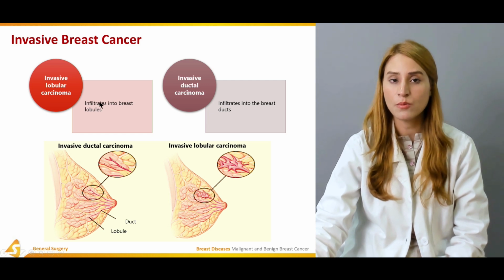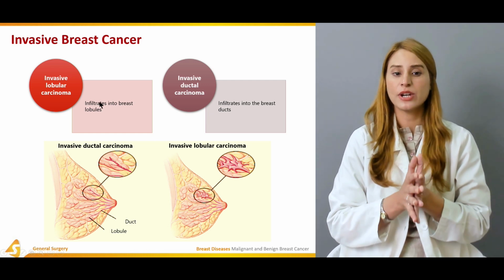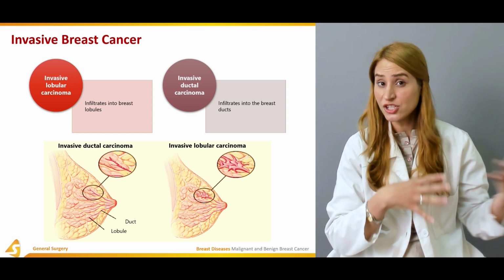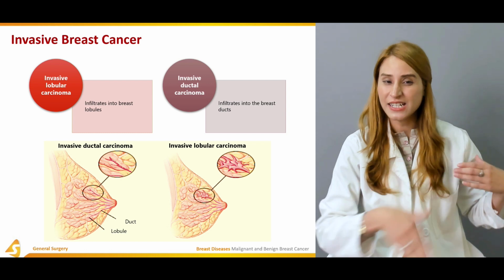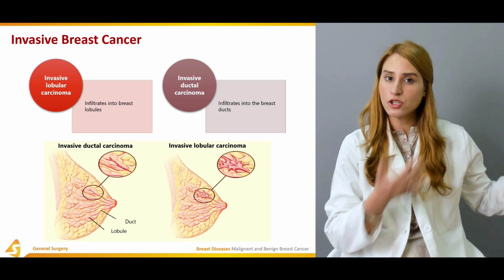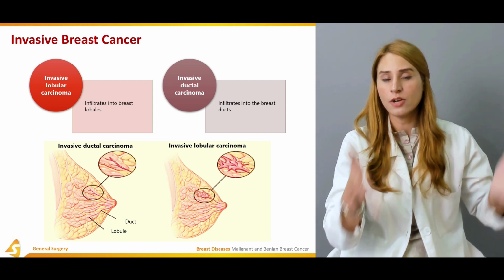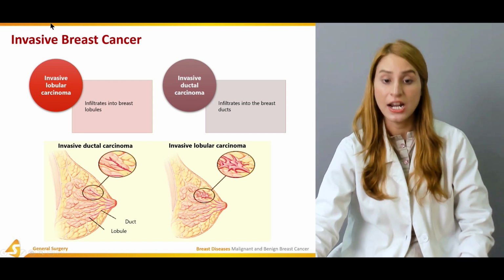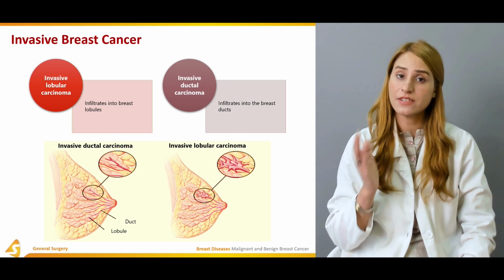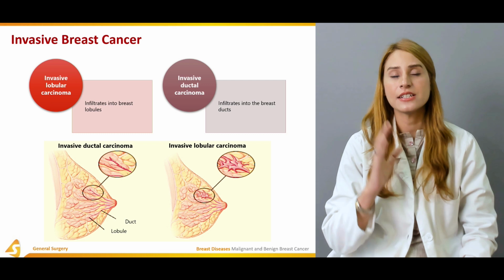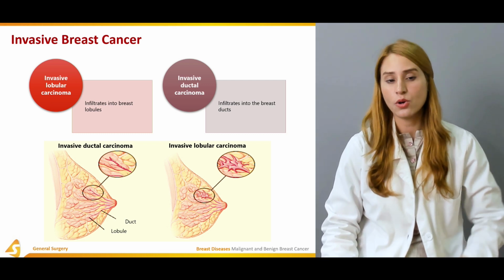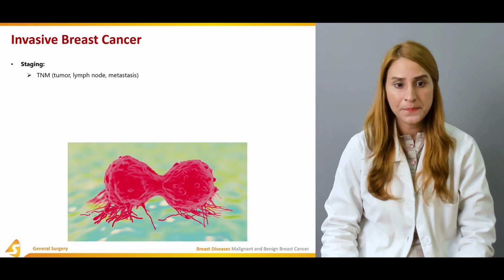Invasive lobular carcinoma is that which infiltrates into the breast lobules. Initially it arises from the breast lobules, but it actually infiltrates into the surrounding tissue. So initially we talked about the non-invasive cancers, and now we're talking about the invasive cancer. The ductal carcinoma is the one which arises from the breast ducts, and it actually invades into the surrounding tissue. So they're called invasive cancers, right?